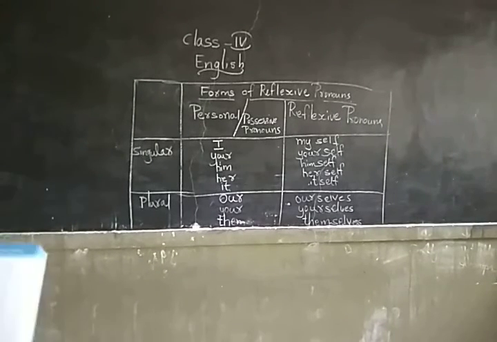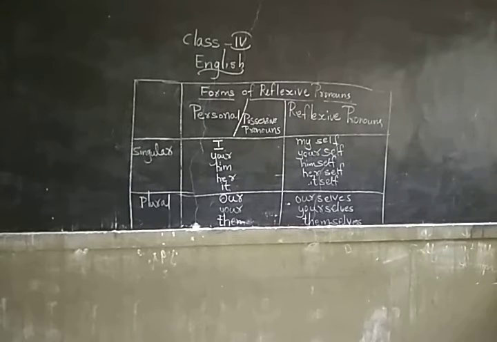Okay, you understood the reflexive pronouns? Personal pronouns are nothing but I, we, he, you, she, they. Those are your personal pronouns, and we also call them possessive pronouns. Possessive pronouns are nothing but those which show the ownership of a particular thing. Okay? Next one.